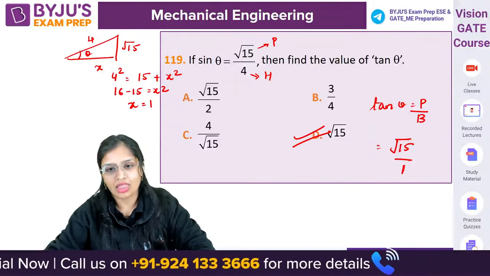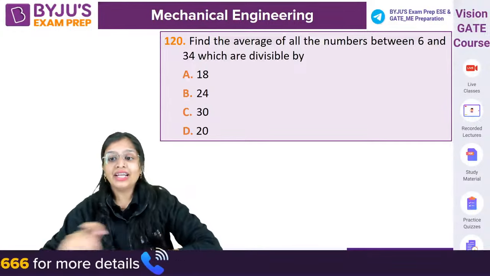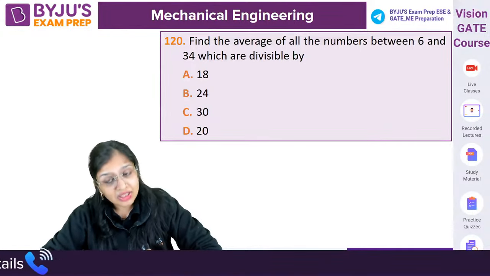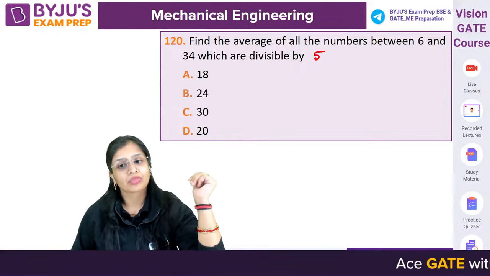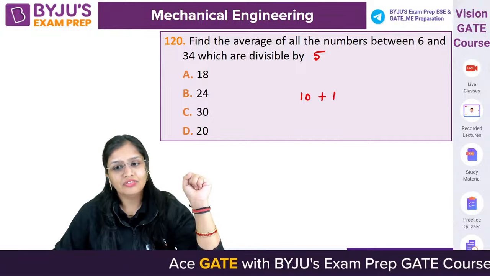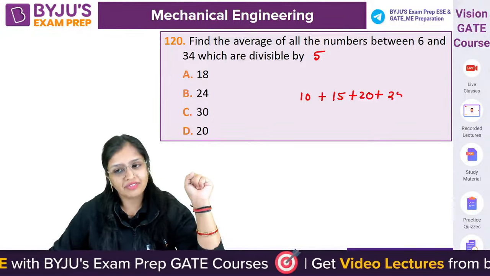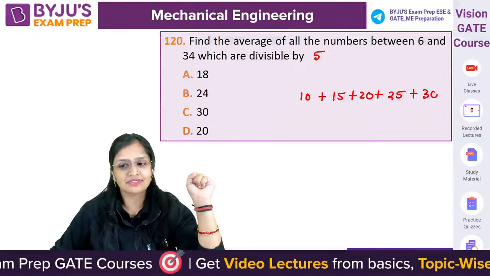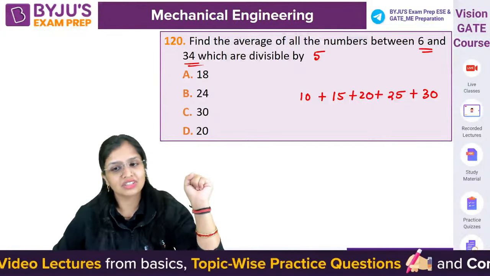Now, find the average of all numbers between 6 and 34 which are divisible by 5. ठीक है. So 10 is divisible by 5, 15 is divisible by 5, 20 is divisible by 5, 25 is divisible by 5, and 30 is divisible by 5. So between 6 and 34, these are the numbers which are divisible by 5.